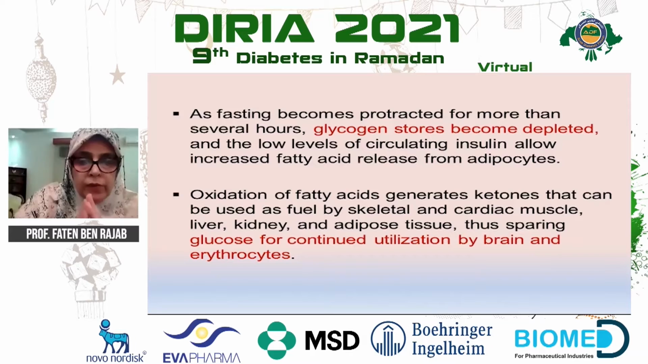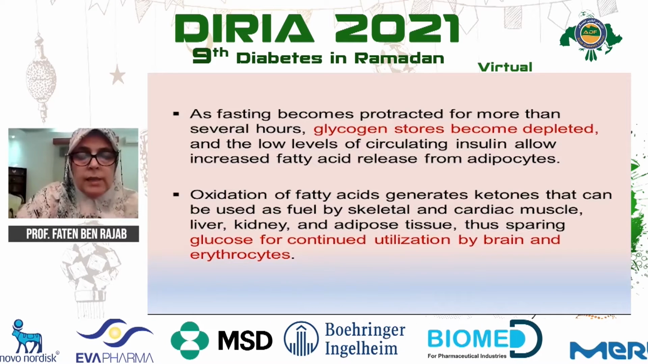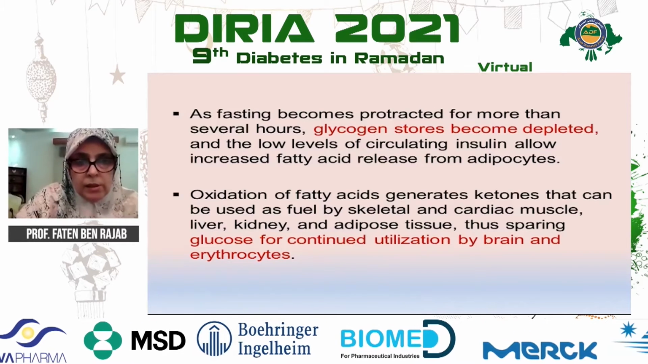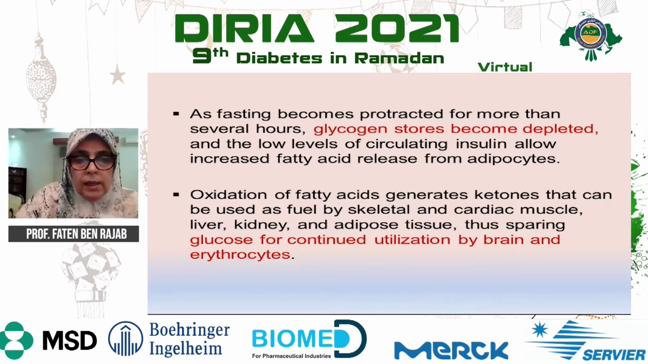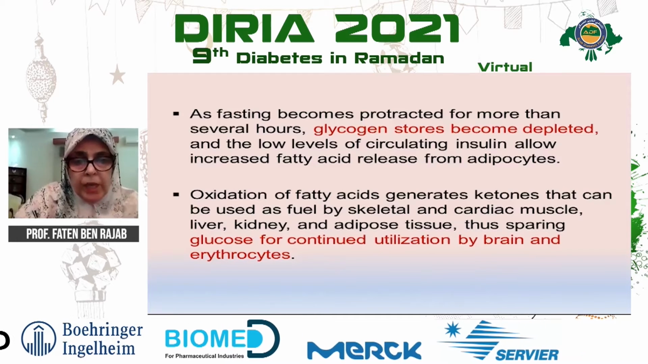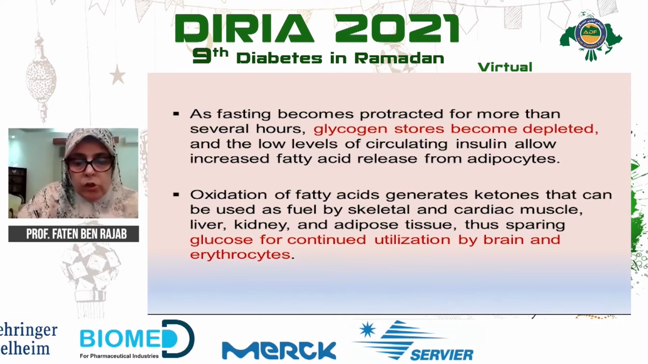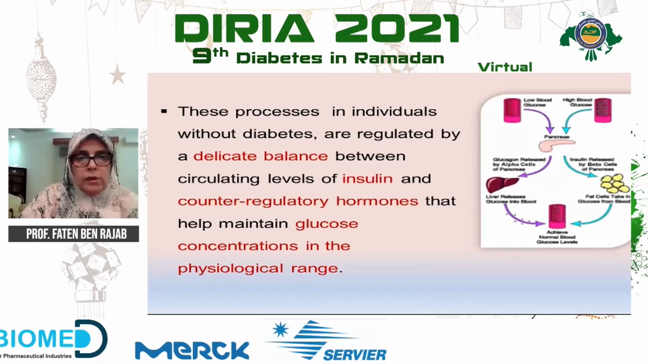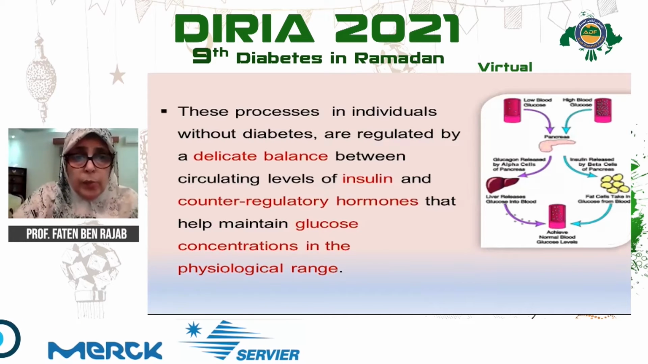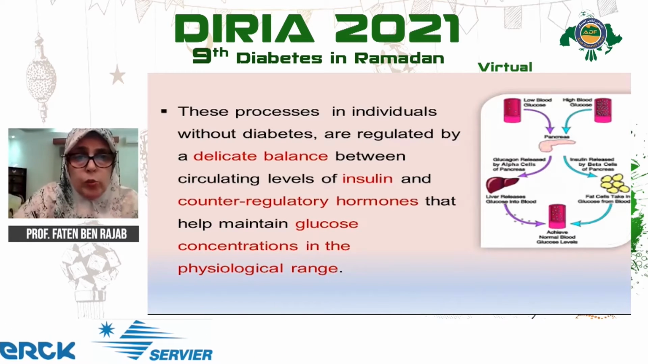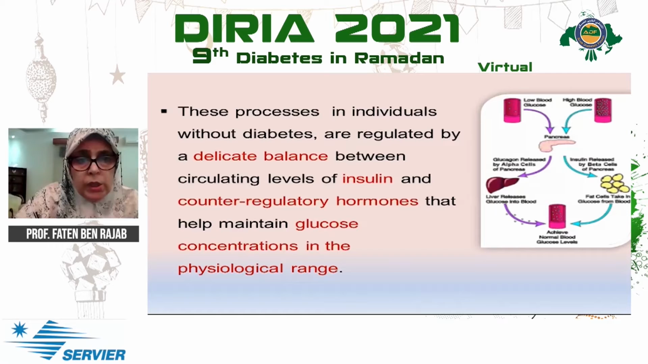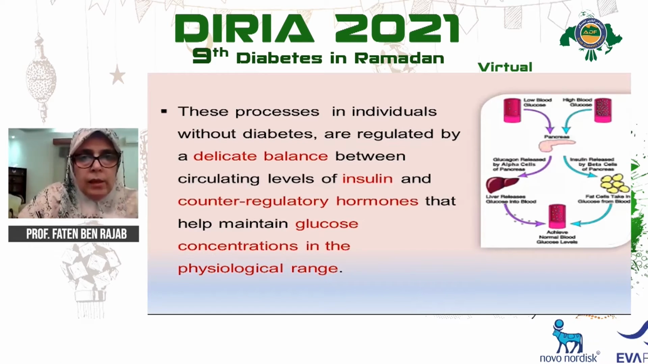The oxidation of these free fatty acids generates ketones that can be used as fuel in cardiac and skeletal muscle, liver, kidney, and adipose tissue, to spare glucose for continued utilization by the brain and erythrocytes. Fortunately, in healthy people, these conditions go smoothly through a delicate balance between circulating levels of insulin and counter-regulatory hormones to maintain blood glucose.